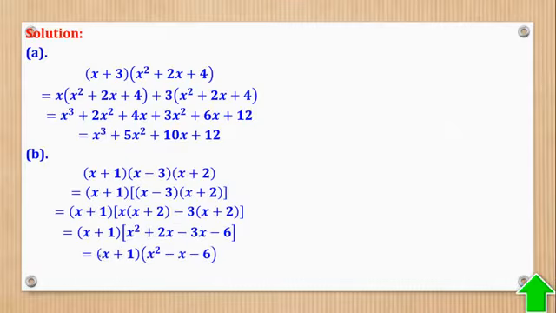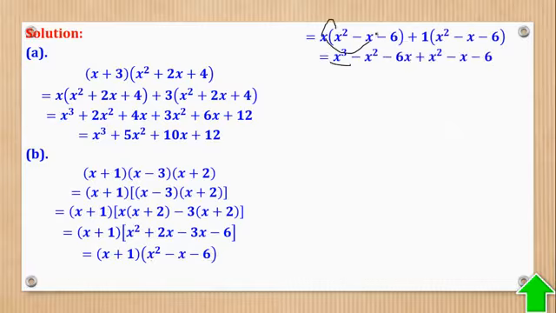Now I can expand this with that. X will go through the whole of this second bracket, and 1 will go through the whole of the second bracket, as you can see here. Then this with this, this with this, this with this, 1 with this, 1 with this, 1 with this.